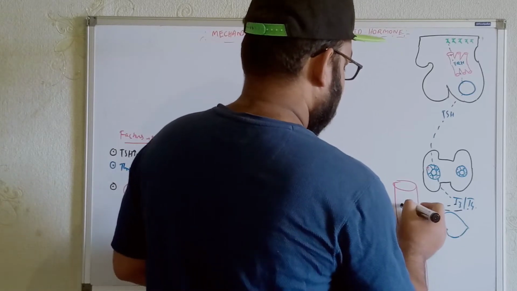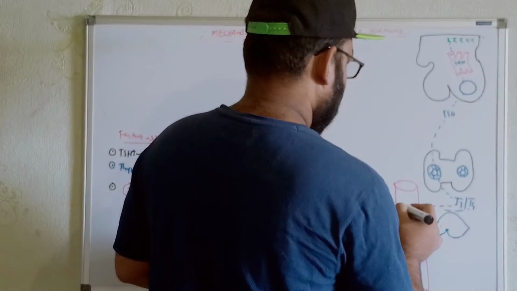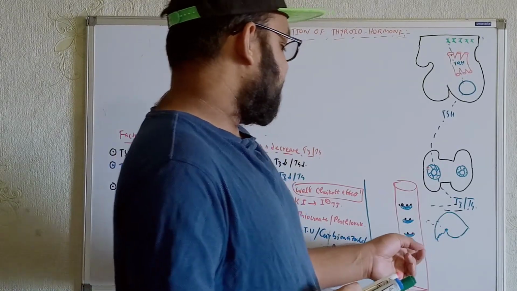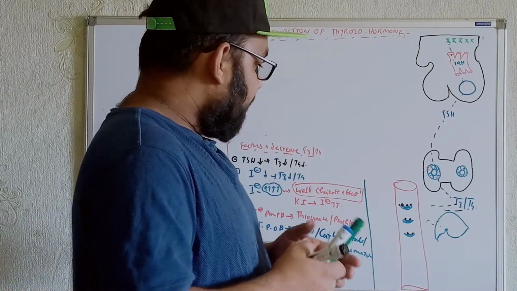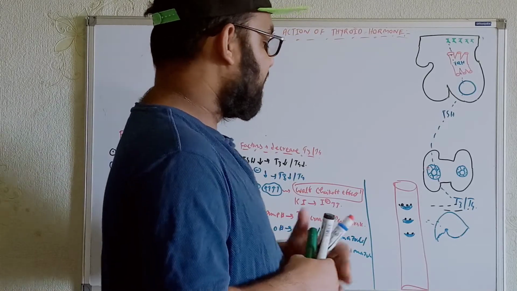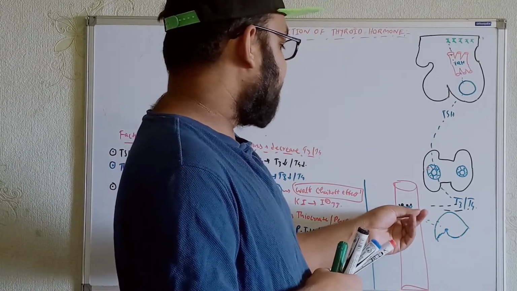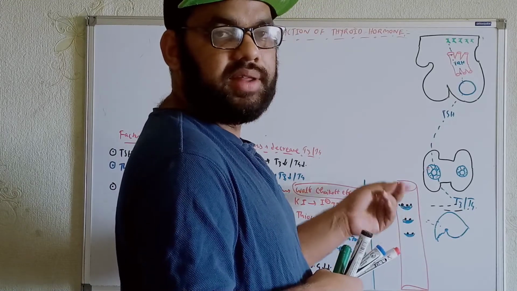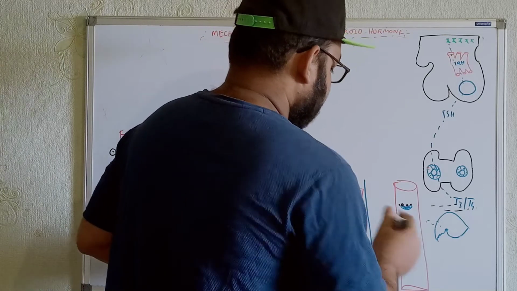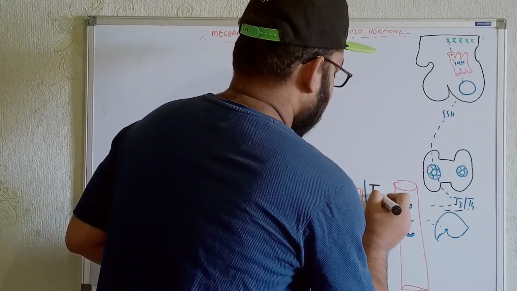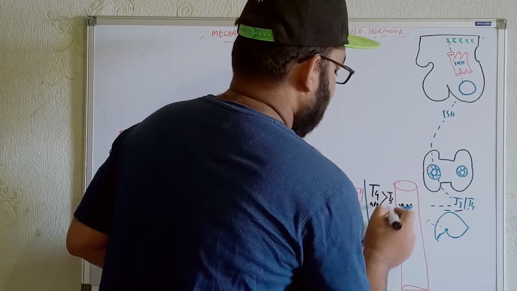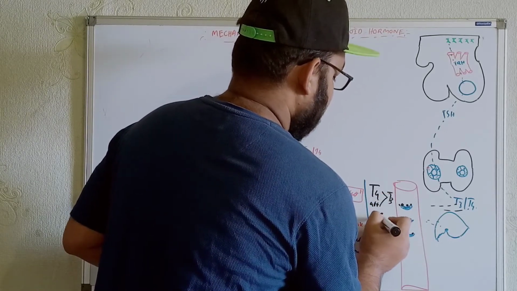Maybe the albumin, T3 and T4, maybe with the prealbumin. With the albumin and the prealbumin, a lesser amount of T3 and T4 will get bound. Now, as I said before, the affinity for T4 along with the thyroid binding globulin protein is much greater than for T3. So here the affinity for T4 will be greater than T3 within the thyroid binding globulin protein.